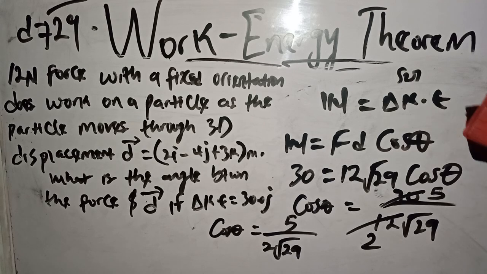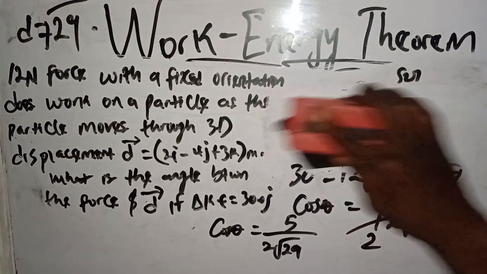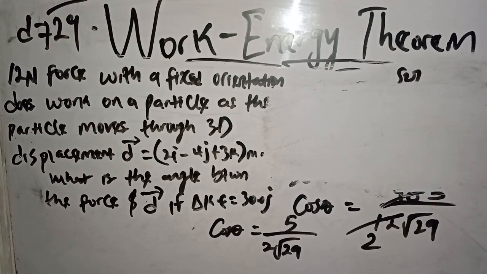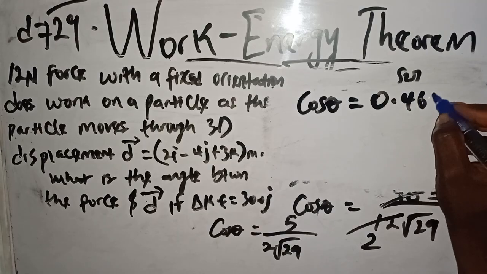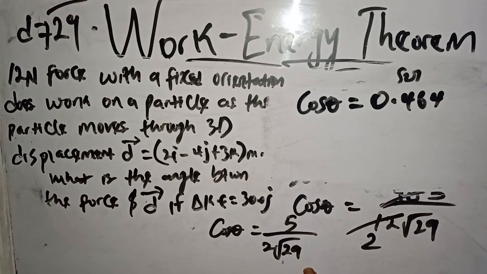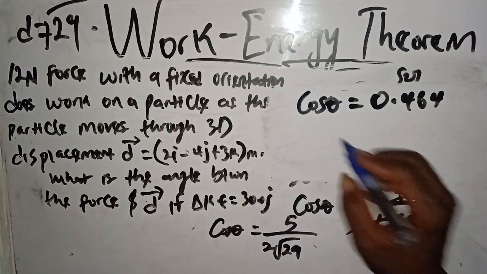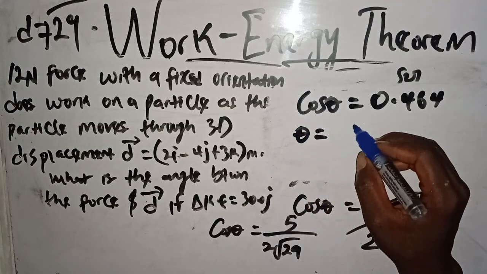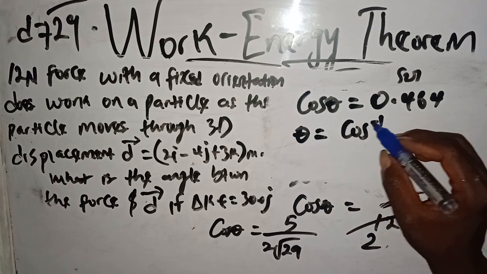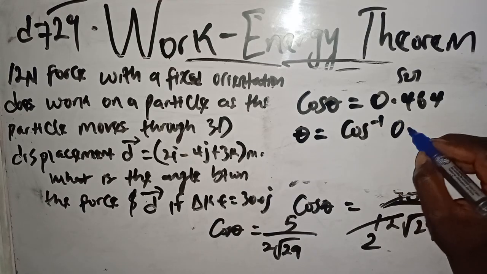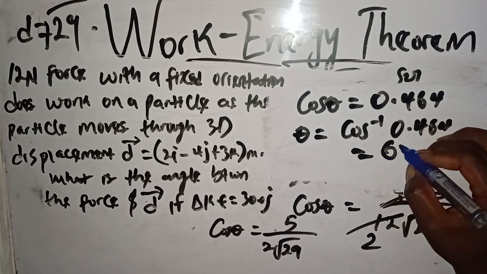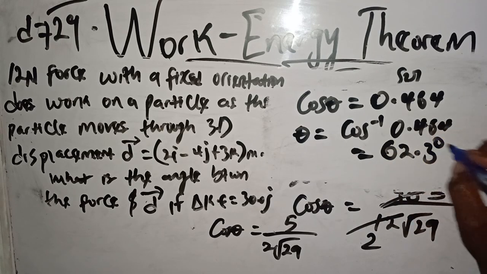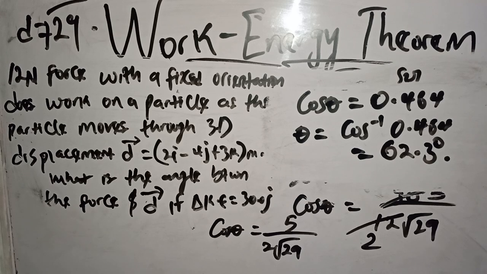So at the end of the day, we are going to get cos theta equals 0.464. 5 over 2 root 29, press it in your calculator, that gives 0.464. So theta equals arc cos of 0.464. And that gives us something like, I think that should be around 62.3 degrees. So that's the angle between the force and the displacement, 62.3 degrees.